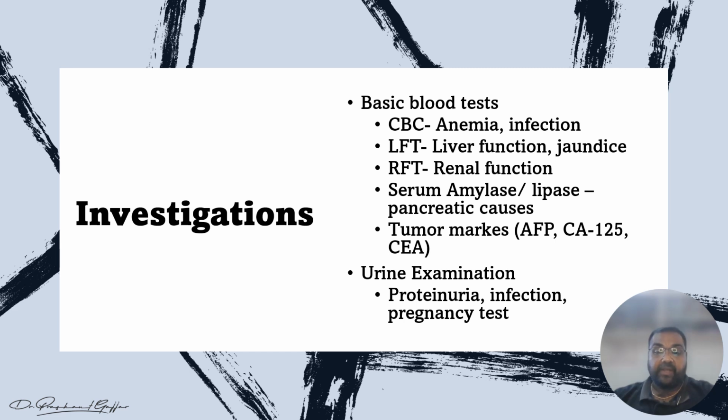Other is the urine examination for proteinuria. Because of the proteinuria, hypoalbuminemia occurs in the body, and there is a risk of development of ascites. And from the urine infection, we can suggest cystitis also. And in early cases, we can perform the UPT, urine pregnancy test also. So these are the basic investigations. After basic investigations, if we can't find any cause, we move on to the other investigations, and they are the imaging.